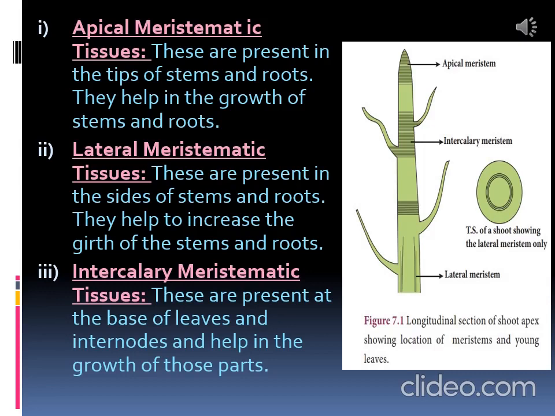That part is known as the nodal region. So intercalary meristem is present at the basal or nodal region, below the leaves, from where the leaves arise from the branches. All the three meristematic tissues have been shown in the diagram.